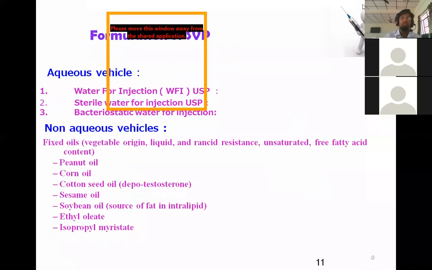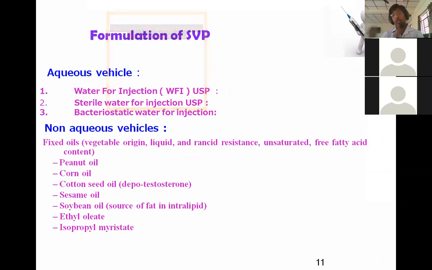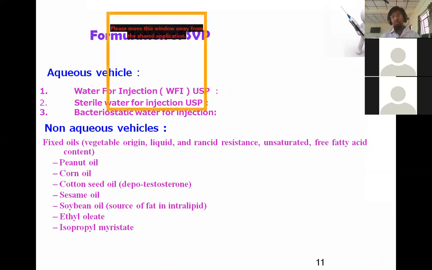Then the formulation of SVPs, formulation of small volume parenterals. So what is included in the formulation of small volume parenterals? Let's see what different vehicles we use to formulate small volume parenterals. Coming to the first thing, vehicles are divided into two types: aqueous vehicles and non-aqueous vehicles. In aqueous vehicles, we have water for injection, sterile water for injection, and bacteriostatic water for injection. These are the different types of aqueous vehicles used in the preparation of small volume parenterals, right?